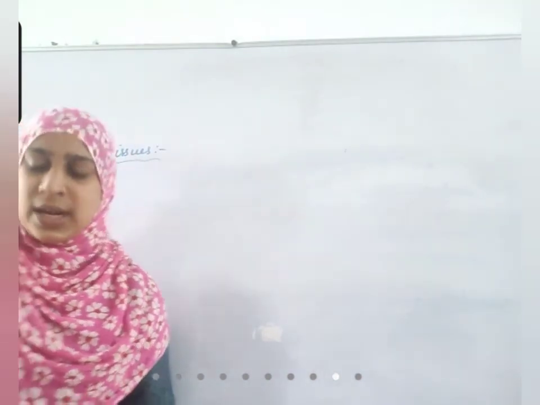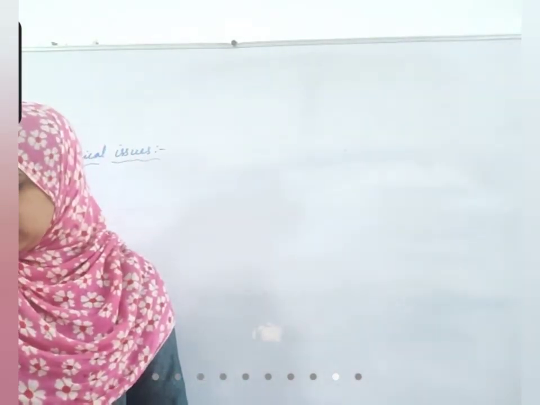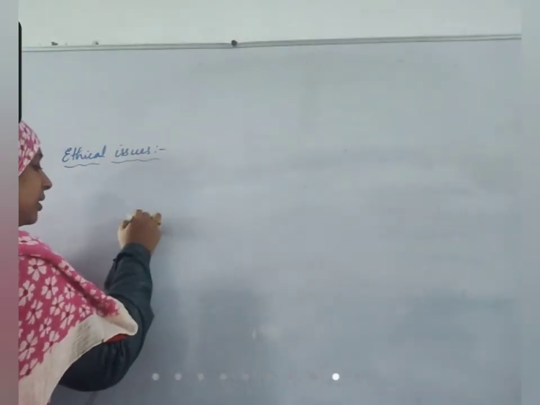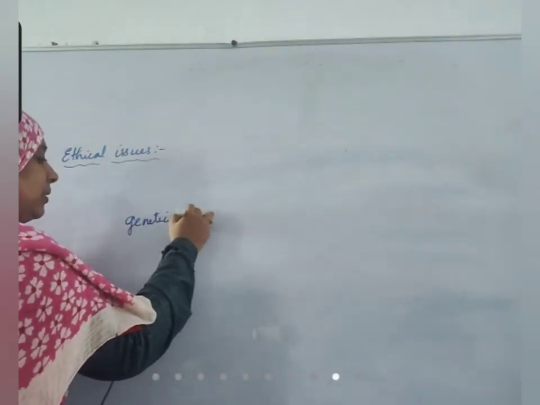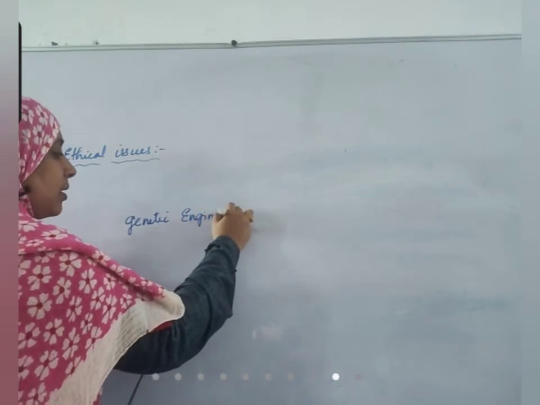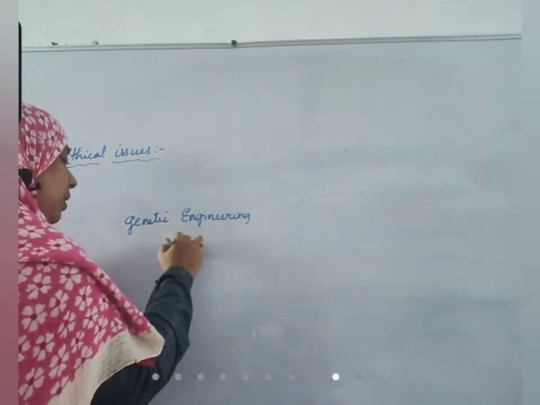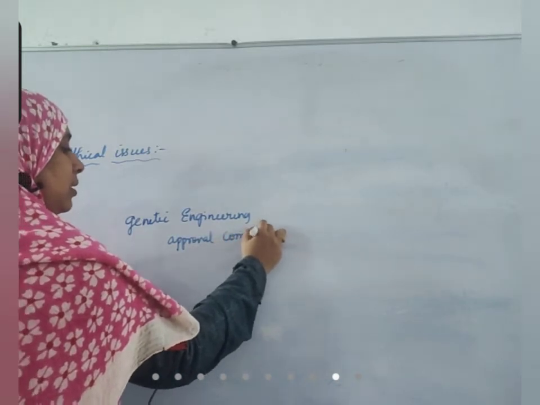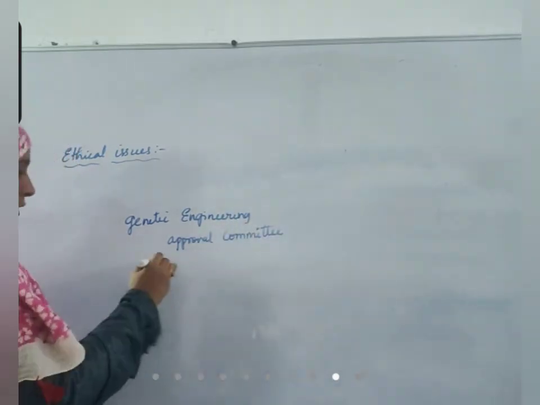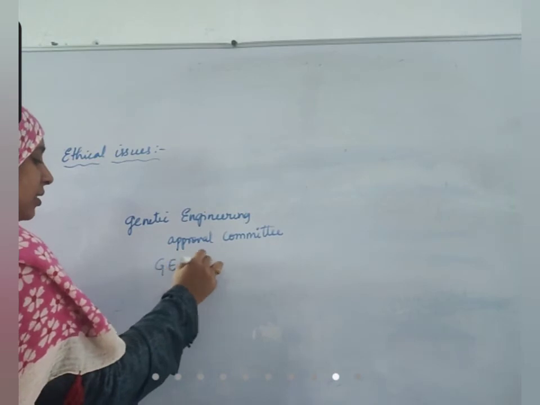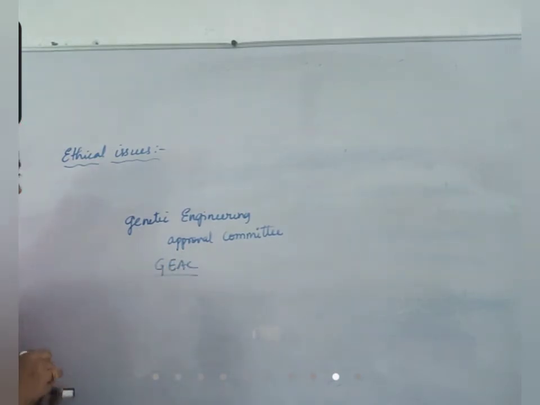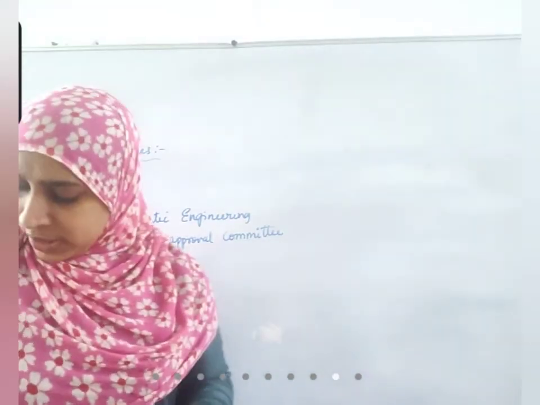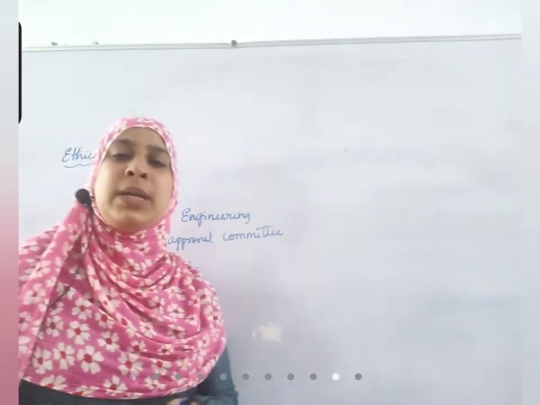So to prevent that, there is a committee called the Genetic Engineering Approval Committee, GEAC. If anyone has to do any research, first they should consult this committee.